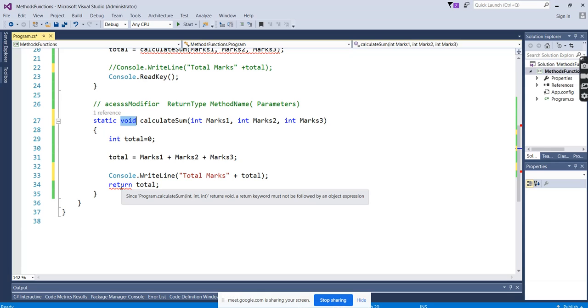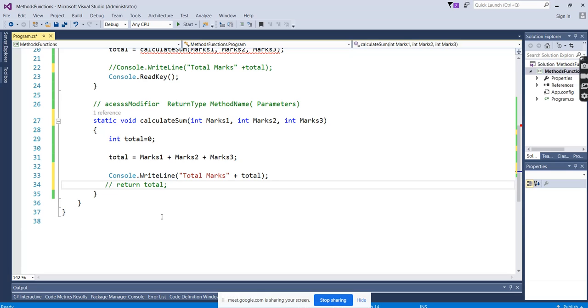It says the return type is void. You can see here in the error box, it says a return keyword must not be followed by an object expression, which means we cannot return it. You are saying void, which means nothing. It's not going to return anything, but you are returning something. That's wrong. Let's close this and remove the return statement.